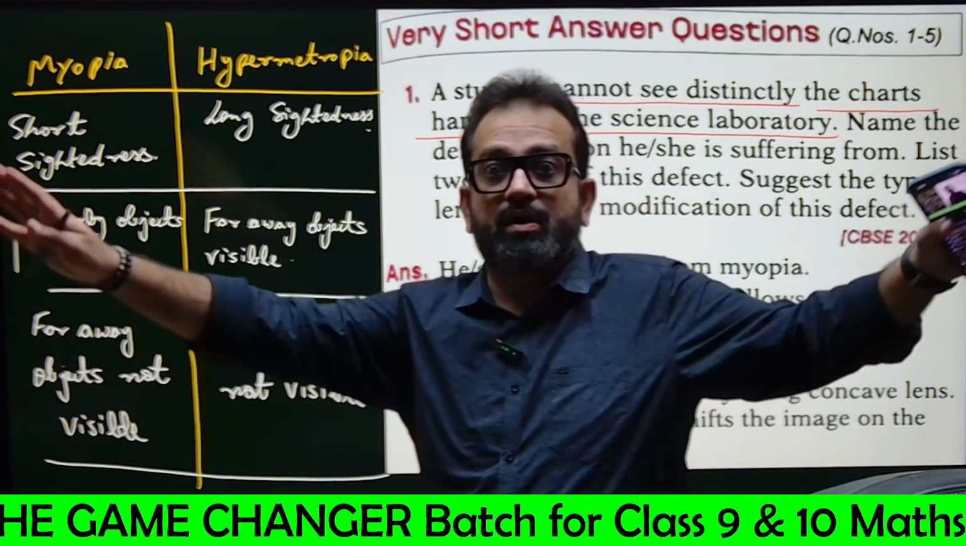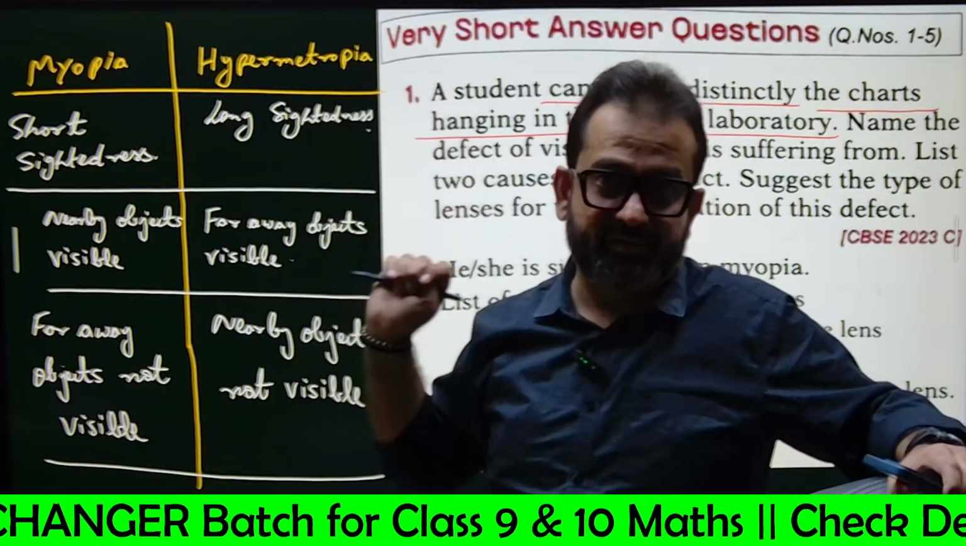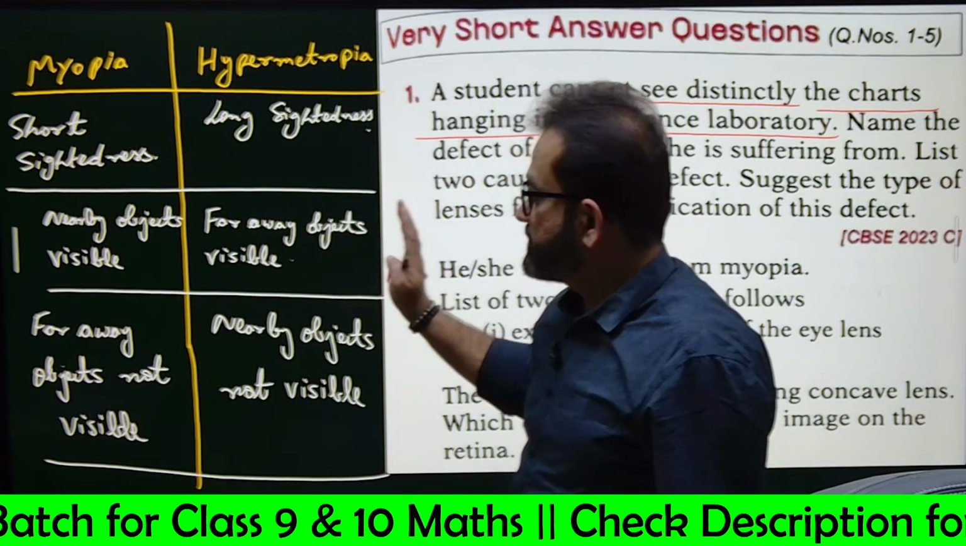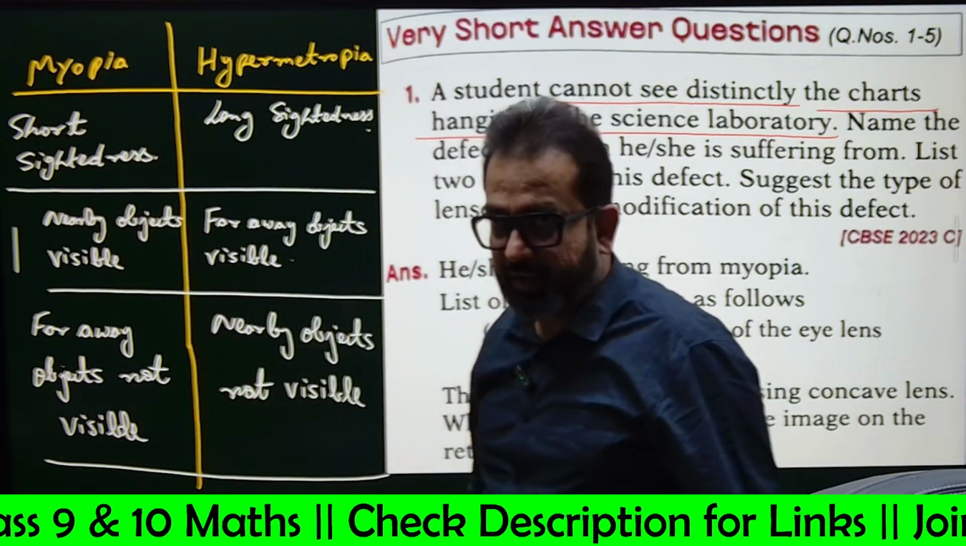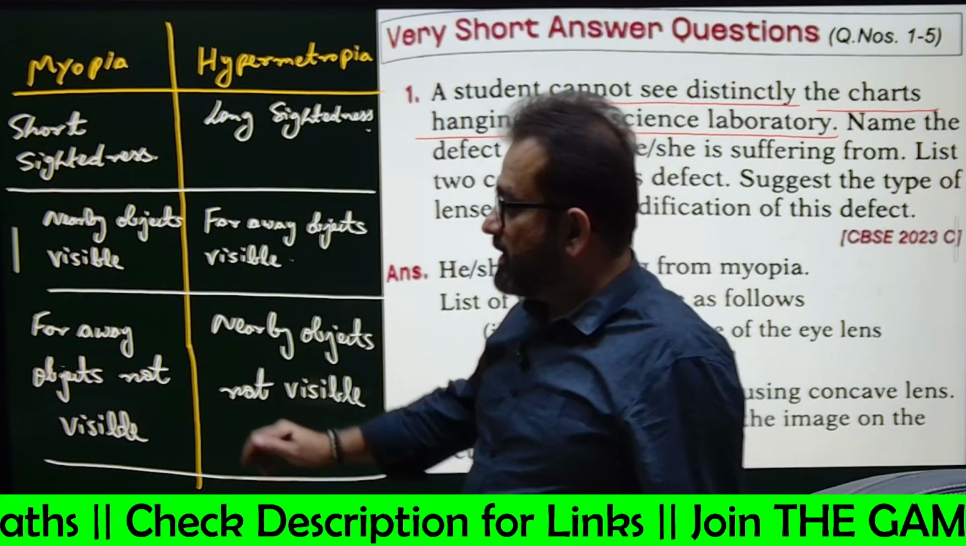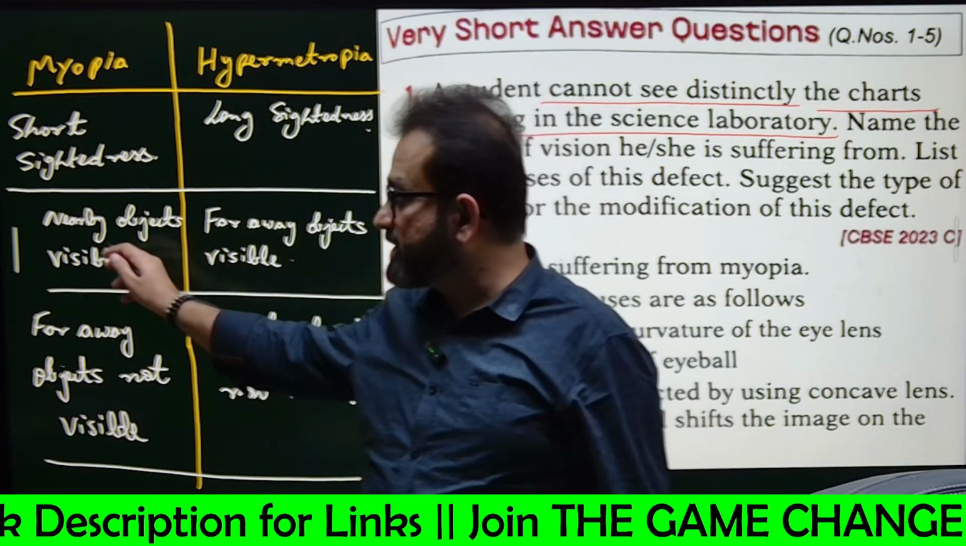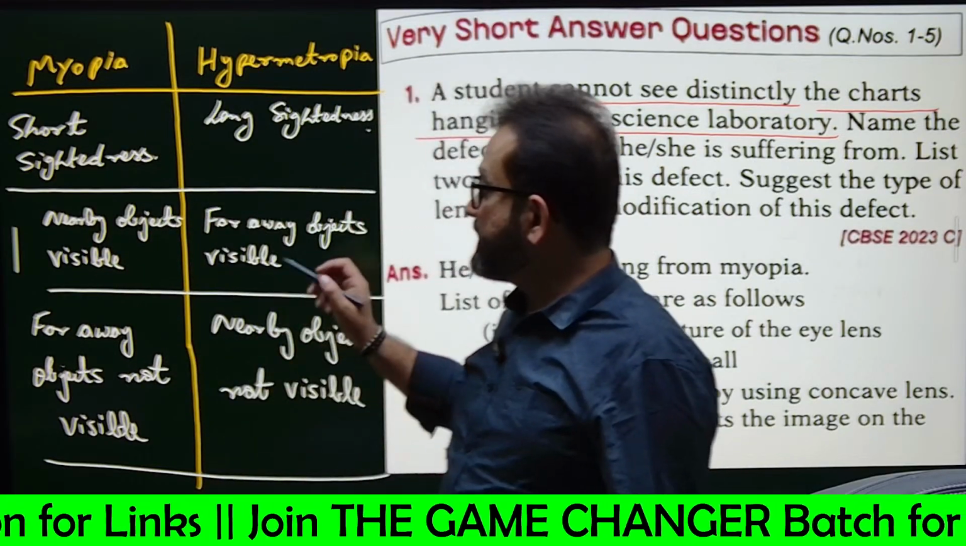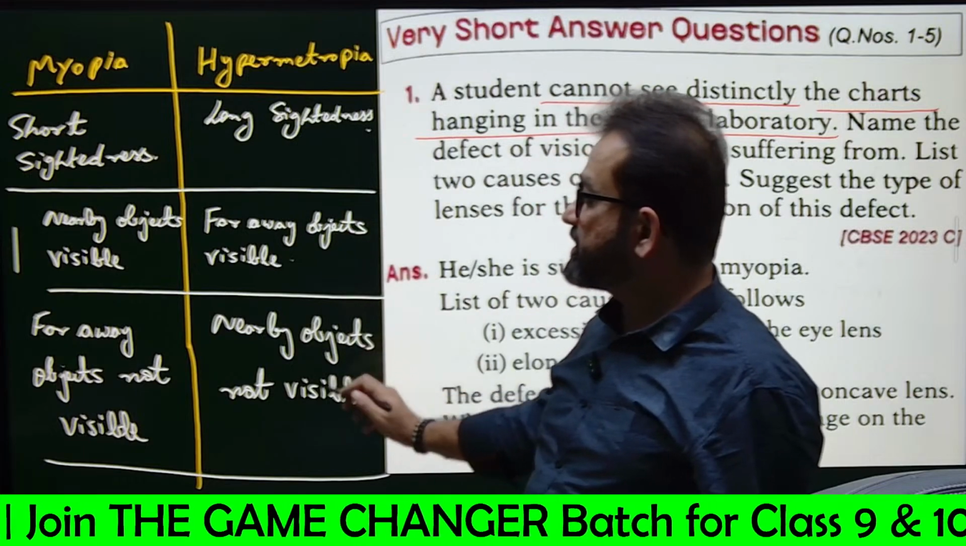Long-sightedness means far away objects are visible. Clear? Far away objects are visible. Nearby objects are visible in myopia. Now see, nearby objects are visible, that means far away objects are not visible. And in the other case, far away objects are visible, that means nearby objects are not visible.